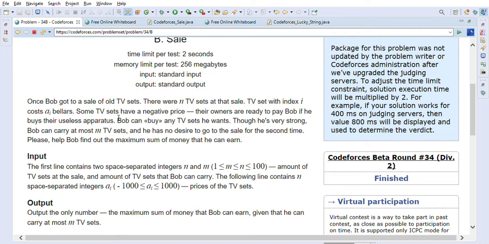So let's look at the first problem on Codeforces, and the problem is called Sale. Once Bob went to a sale of old TV sets. There were n TV sets at that sale. TV set with index i costs a_i bellars. Some TV sets have a negative price. Their owners are ready to pay Bob if he buys their useless apparatus. Bob can buy any TV set he wants. Though he is very strong, Bob can carry at most m TV sets, and he has no desire to go to the sale a second time. So please help Bob find out the maximum sum of money that he can earn from the sale.